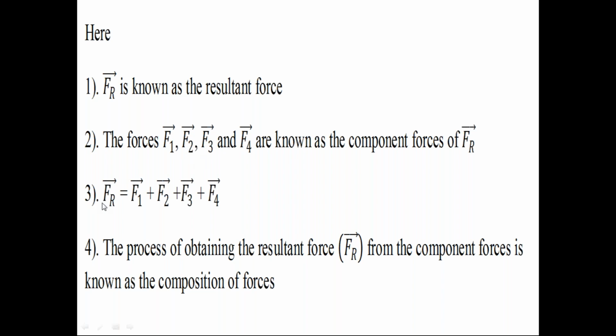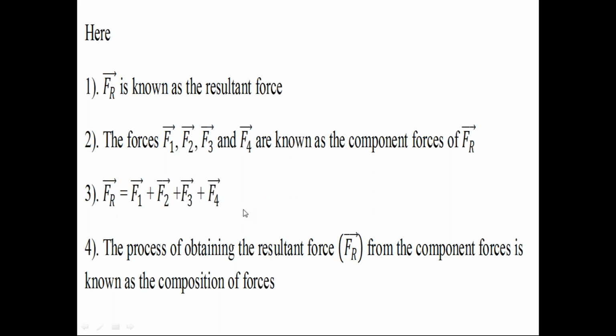As per the vector addition, the resultant force Fr bar is equal to F1 bar plus F2 bar plus F3 bar plus F4 bar. This is called vector addition, not simple addition. In this vector addition equation, from left to right, Fr bar is the resultant force of F1 bar, F2 bar, F3 bar and F4 bar. From right to left, F1 bar, F2 bar, F3 bar and F4 bar are the component forces of resultant force Fr bar.